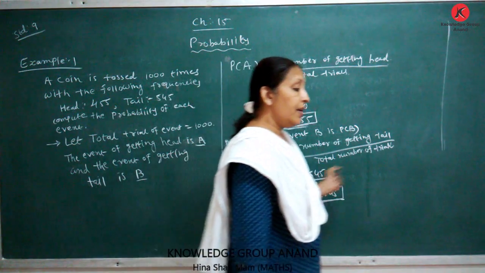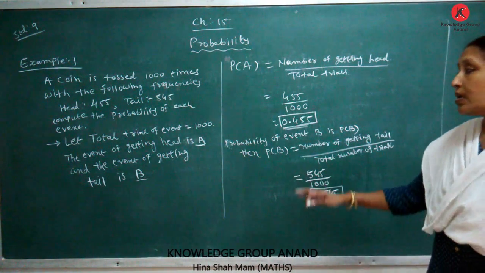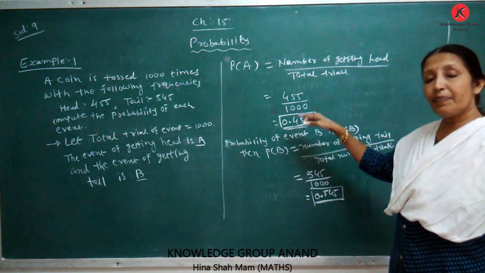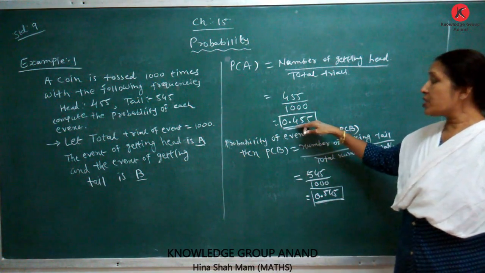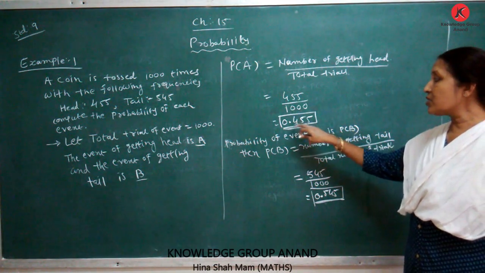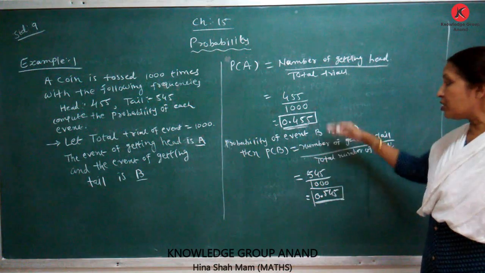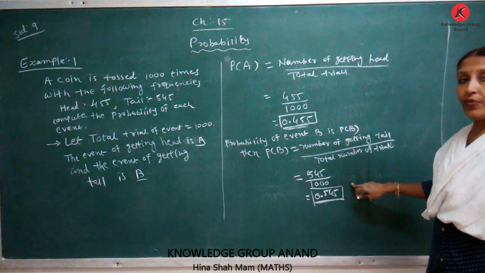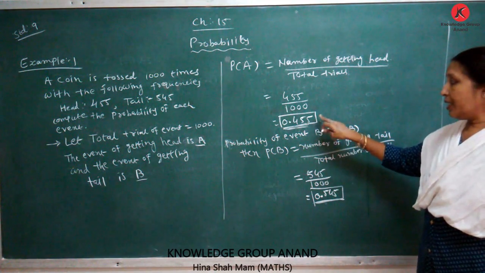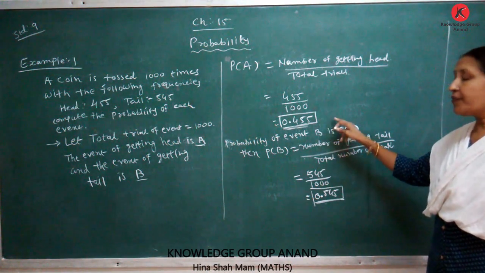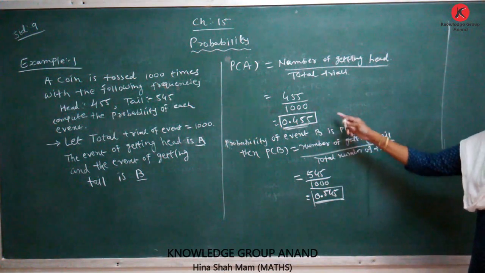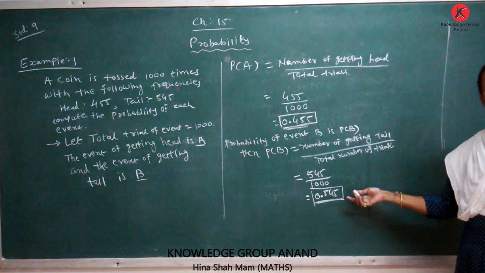It is so easy. In this question, the probability of event A, that means head, is equal to 0.455, which is less than 1 and greater than 0, lies between 0 and 1. The values of both of these are not negative. And the sum of these events, P(A) plus P(B) is equal to 0.455 plus 0.545 is equal to 1.00, which is equal to 1.